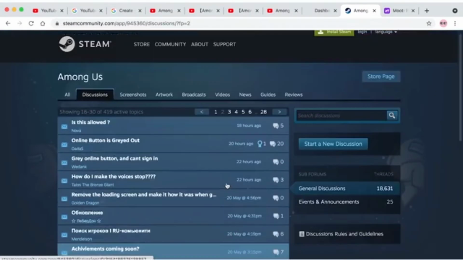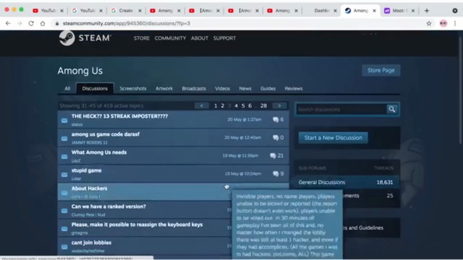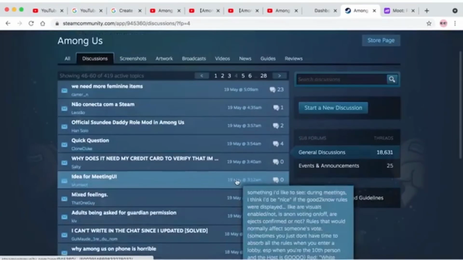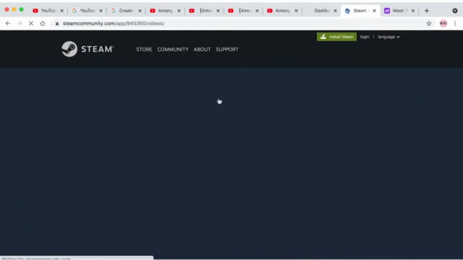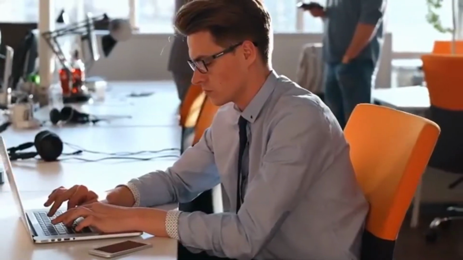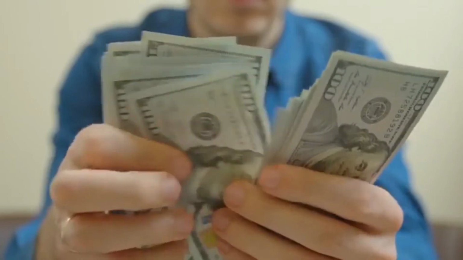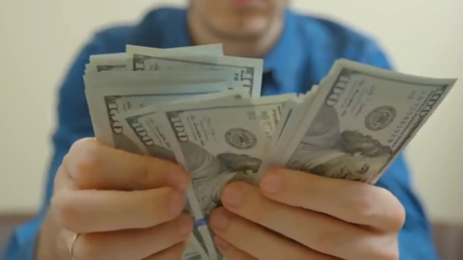Combine the power of 7r6.com and you can make a lot of money from all these YouTube videos. Now basically what you can do is that you can sign up for a free account on the Steam community. You can open up a trend, put up a post, and share your shortened link into the Steam community. And from there, you're gonna be getting a lot of clicks, and a lot of people will view your link. Click on your link and watch the video. So for every single click, you are gonna be making money. And from just one video, you could be making hundreds and thousands of dollars.